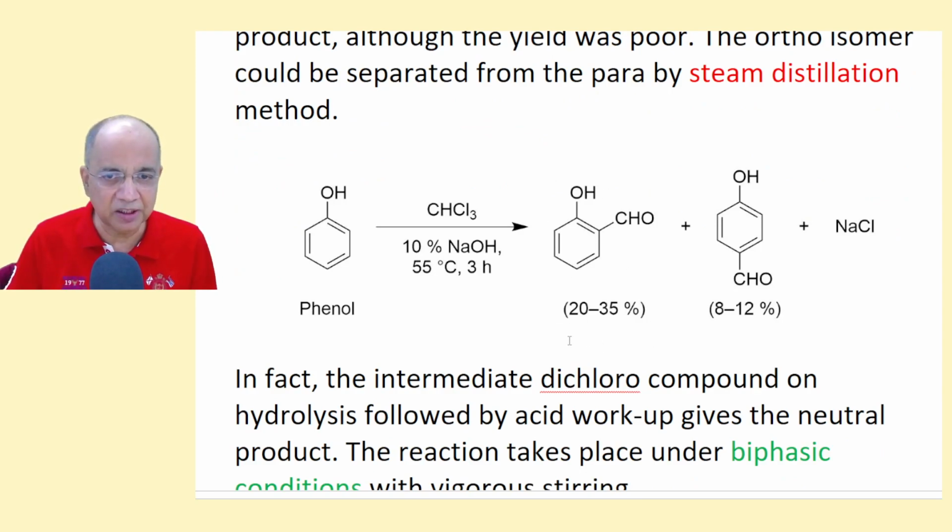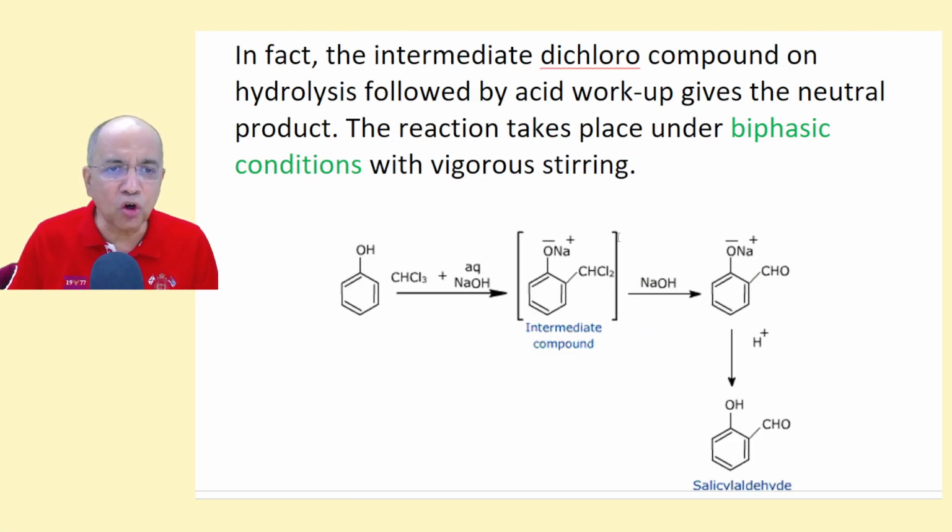So that was their intention. It was major, the yield was not good. Other products, tar and other things, they didn't want. They somehow could isolate salicylaldehyde by steam distillation, and they were happy. Now let us talk about how it happens.